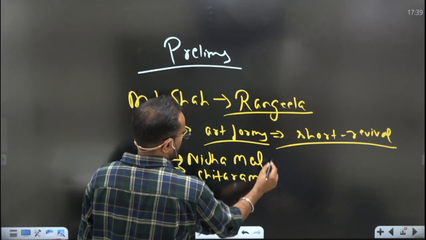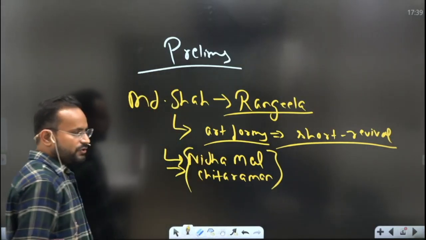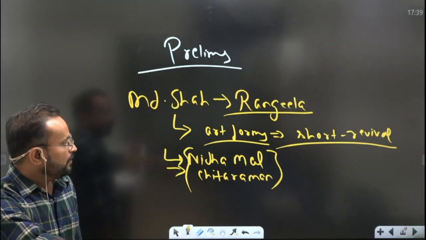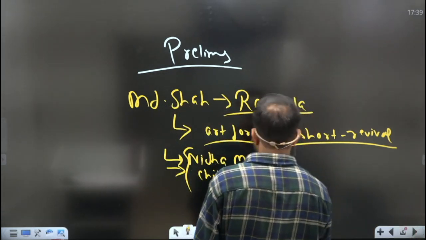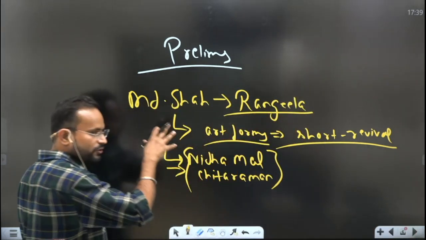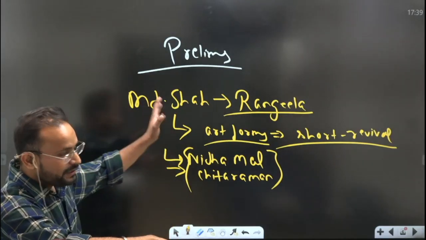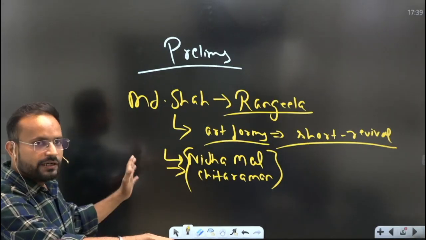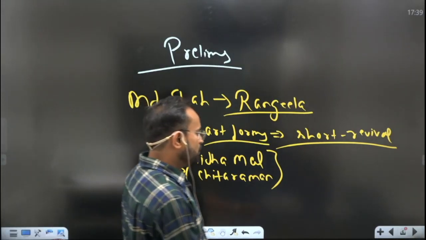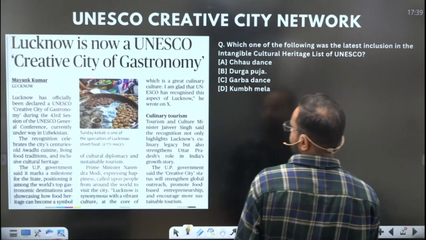Nidhamal and Chitaraman, these two artists. So this is all related to the Mughal painting tradition. As a matter of prelims, you know so many facts now, and in the mains, if the features are asked or related to the Mughal painting tradition, you can write 6 to 7 points now. Okay. Now let's move to the next topic.